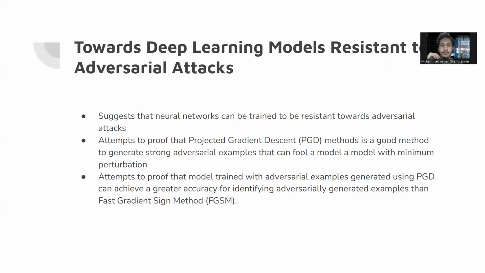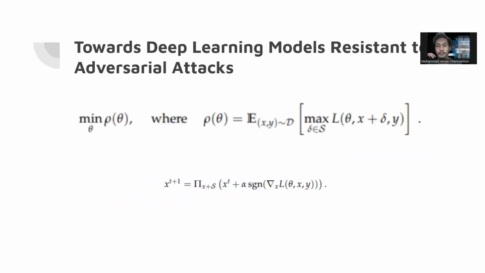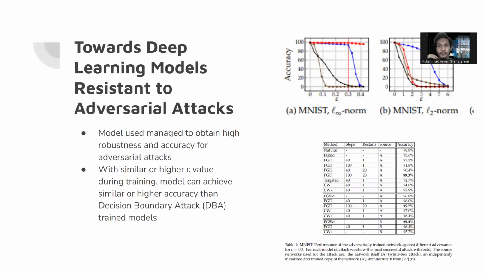This paper attempts to prove that models trained with PGD can achieve greater accuracy in identifying adversarially generated examples than FGSM. What this paper attempts to show is that the first equation on the top here can be solved effectively using the second equation down there, which is projected gradient descent, the method used to train the models.